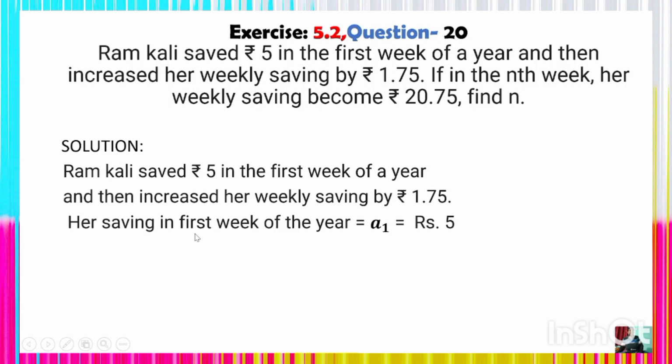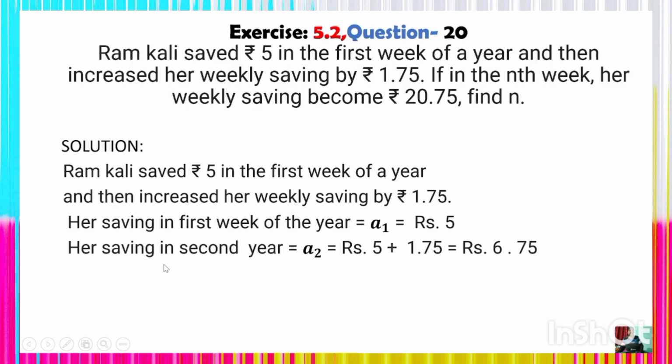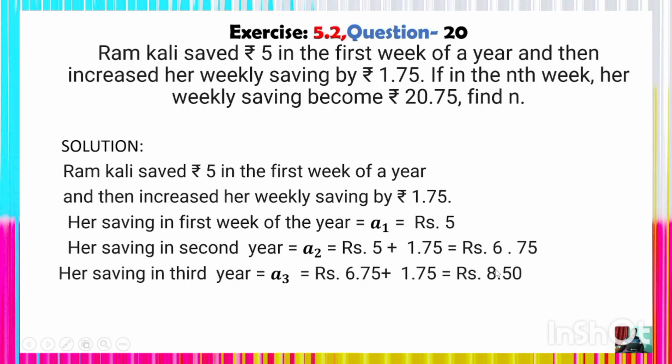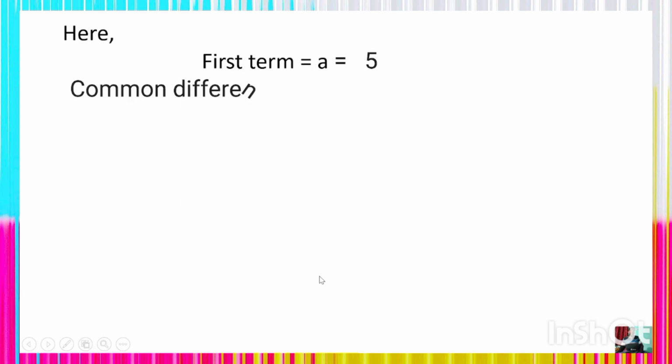Ramkali saved 5 rupees in the first week of the year and then increased her weekly saving by 1 rupee 75 paisa. So her saving in the first week of the year is A1 is equal to 5 rupees, right? The saving in the second week is A2 is equal to 5 rupees plus 1.75, which is 6 rupees 75 paisa. The saving in the third week is 8 rupees 50 paisa. Thus we get 5, 6.75, 8.50, which is an arithmetic progression. Here the first term A is equal to 5. The common difference D is equal to 1.75.